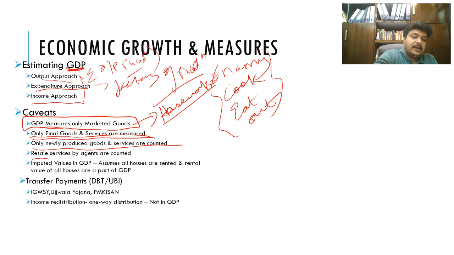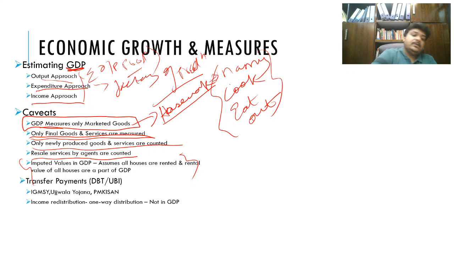And then, as I have given, resale services by agents I've already covered. There are imputed values. For the purpose of GDP, the government assumes that all houses are rented. So even if you're living in your own house, the government assumes that it is rented, and the rental value of those properties that you're living in is added into the GDP as rent for calculation purposes. Those automatically added values, which are calculated and added into the system, are called imputed values.